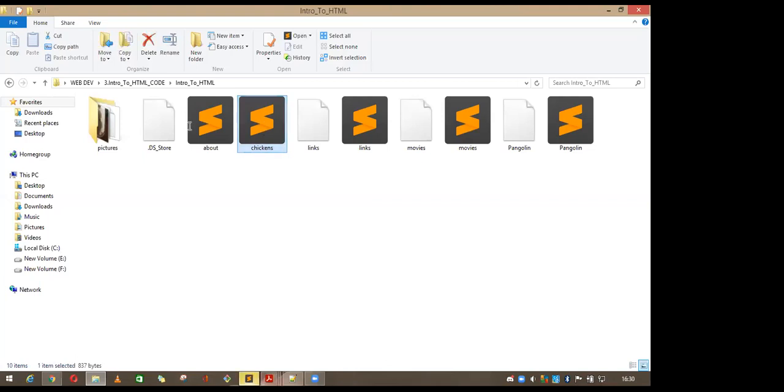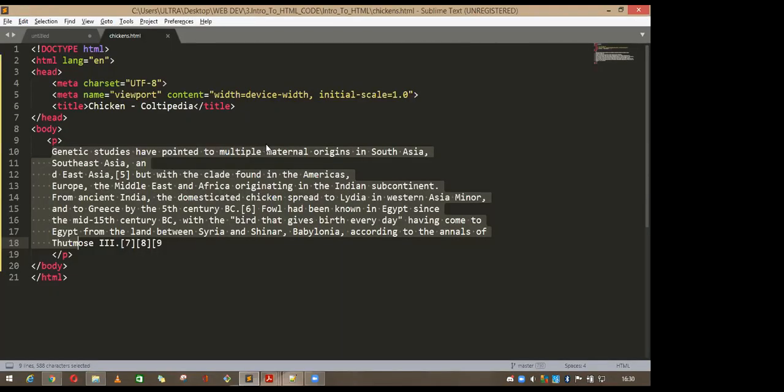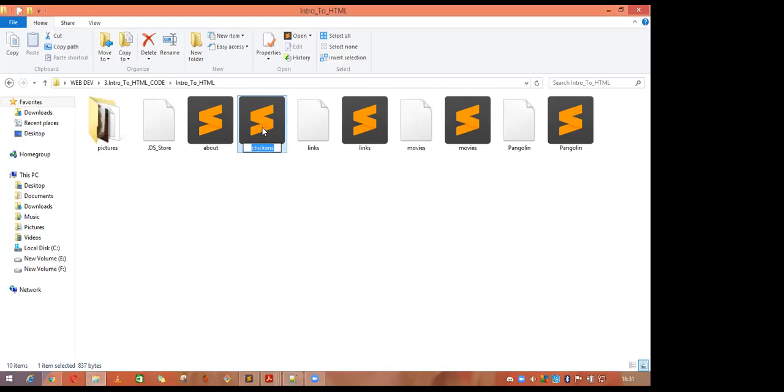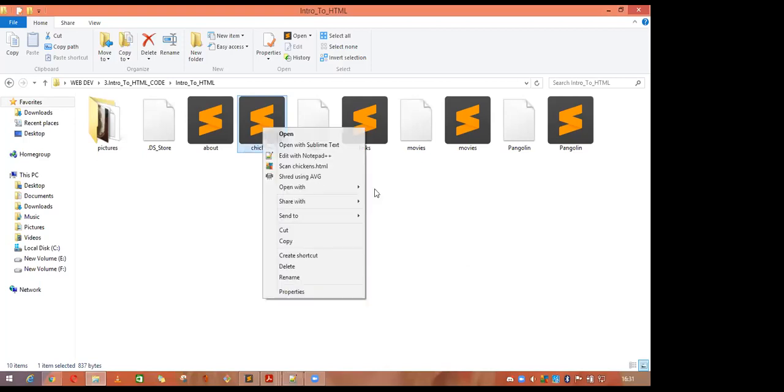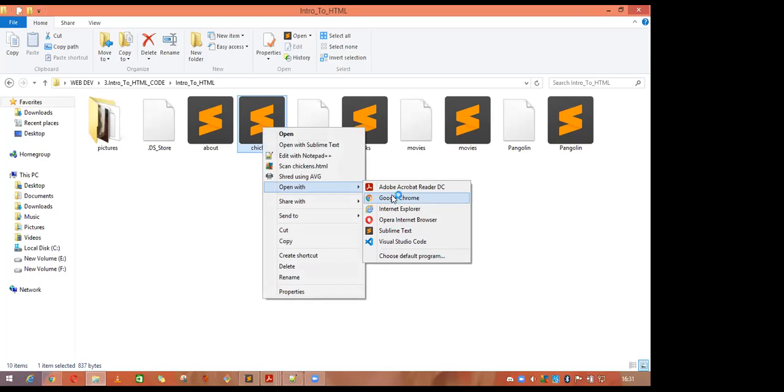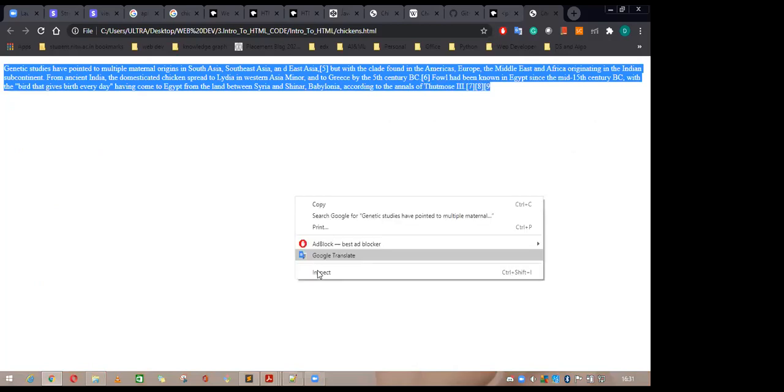If you want to see the content, right click and open with Chrome. Here you can see the nice paragraph. Now if you want to inspect what's inside it, you can go and inspect the element.